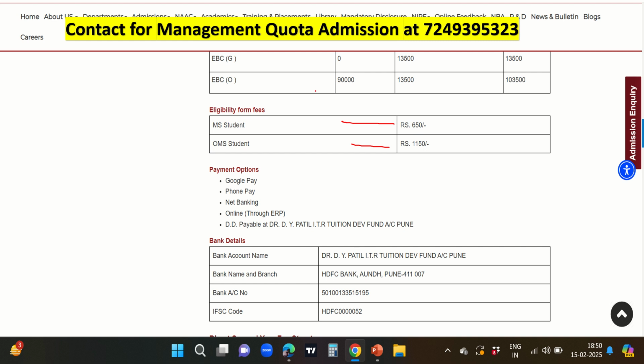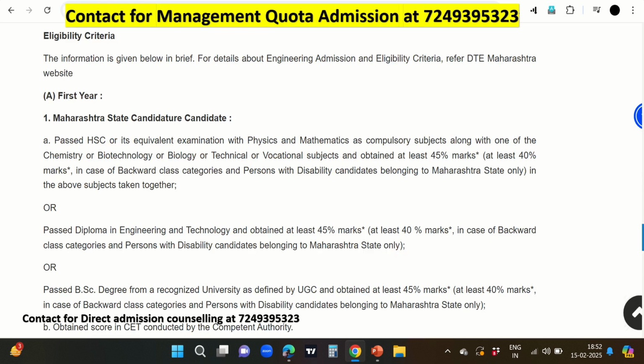Okay, so if any student or any of your friends want to take management quota admission at DY Patil University, you can contact this number, 72493953. Now you can see here what the eligibility criteria is.